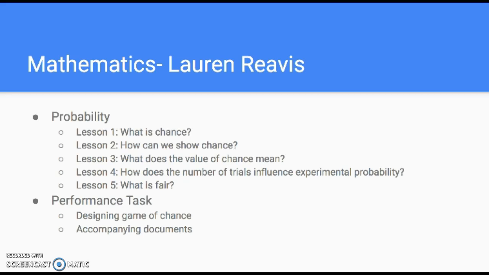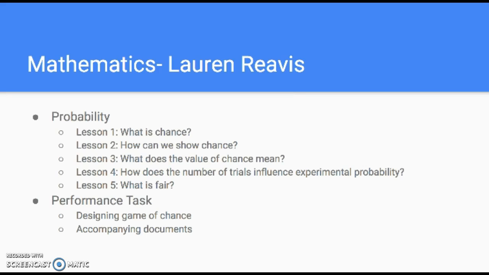Students will conduct experiments to prove or disprove theoretical probabilities, and they will also investigate the idea of fairness. For the end of unit activity, the scientific revolution, students will demonstrate their understanding of theoretical and experimental probability of simple events by creating a game of chance to be played.